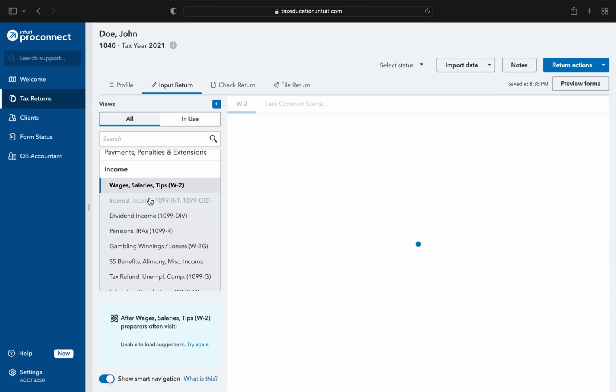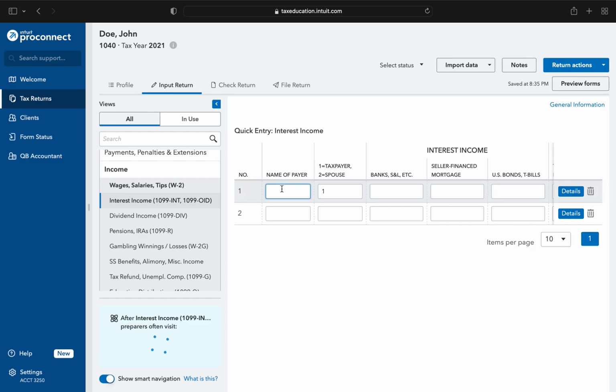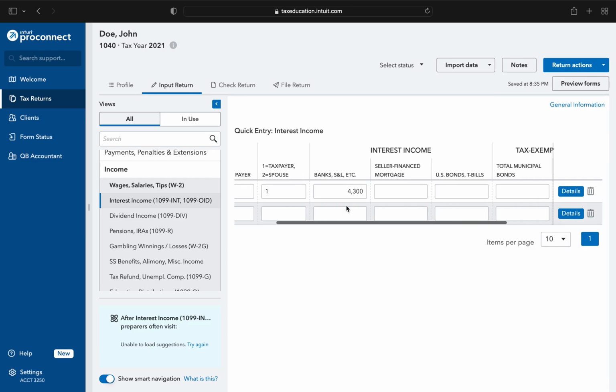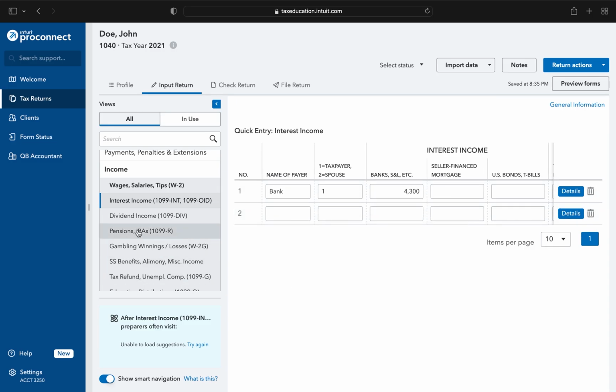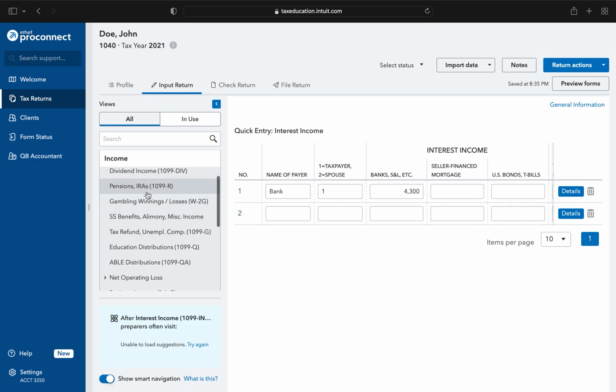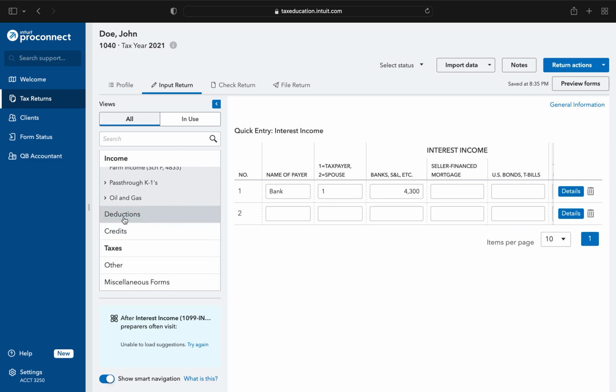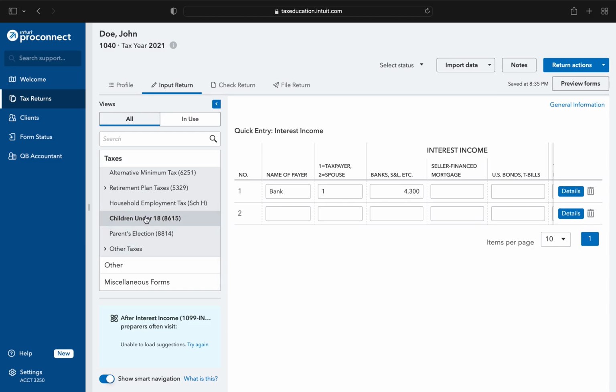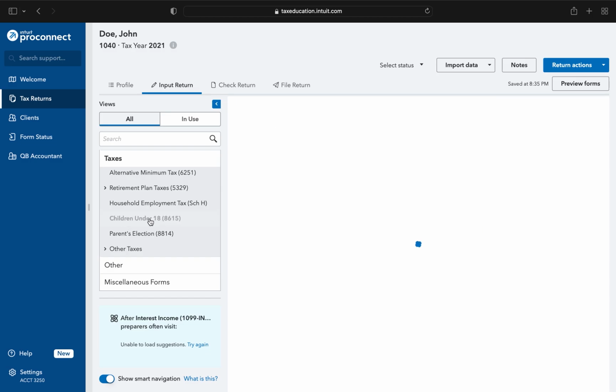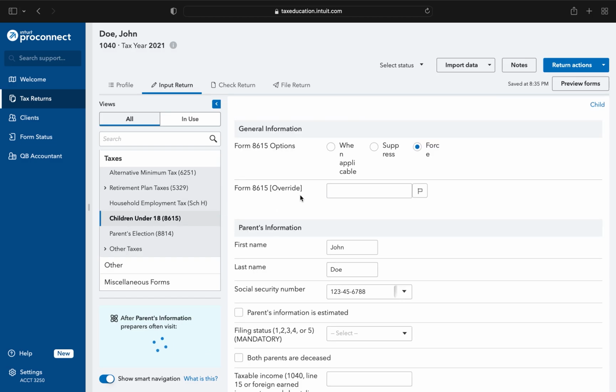Now, we also know that he has interest. We were told that he has bank interest, right? It's his interest, and we were told that it was $4,300. There's no other bank interest. There's a lot of information you can enter in here, but we just need to enter this one piece. We weren't told anything about dividends, IRAs, gamblings, tax refunds, etc. We don't have to worry about that. No deductions. We weren't given that information. Nothing about credits we need to worry about. So let's look at his taxes. Right, so he's a child under 18. We will need to figure this out.